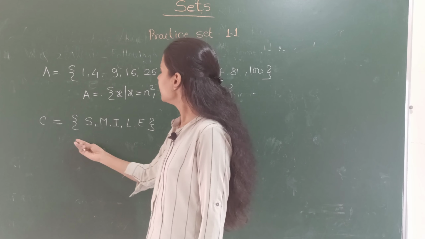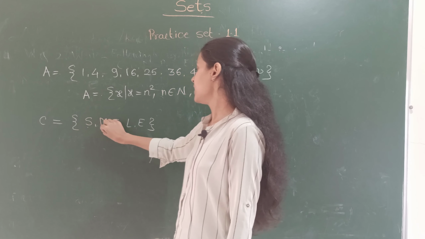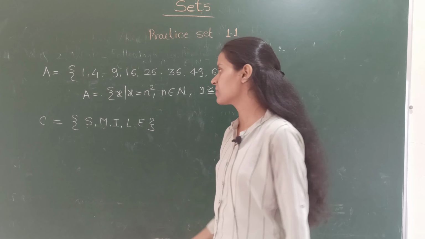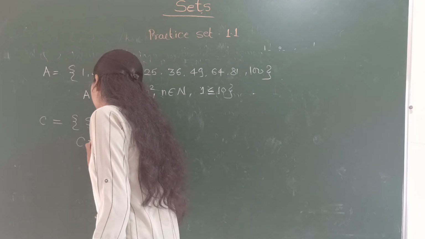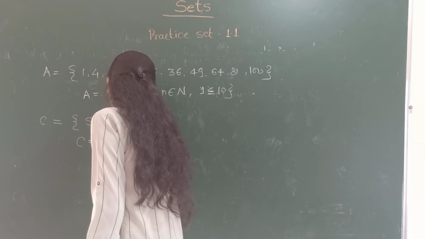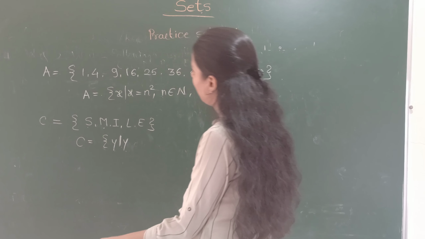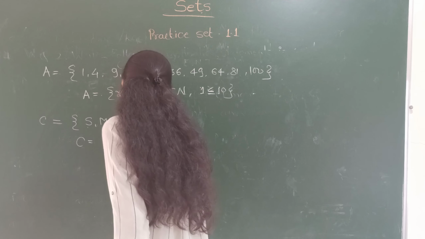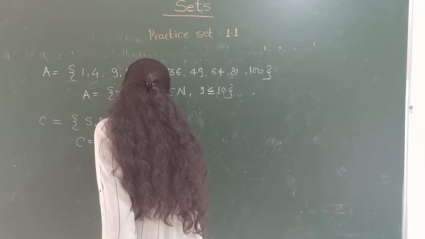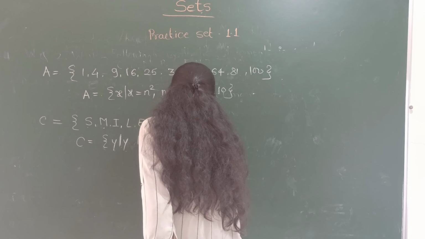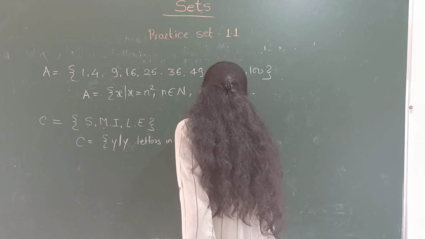Second is C. In set C, there is SMILE, and these are the letters of the word smile. We will write this set as C is equal to Y. So Y is the set of letters in the word smile.